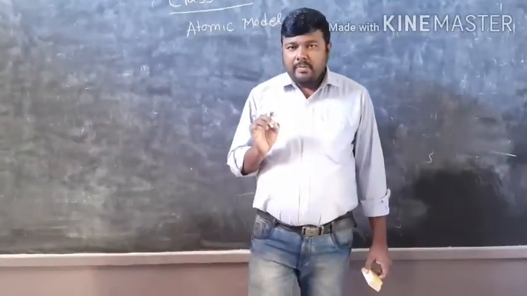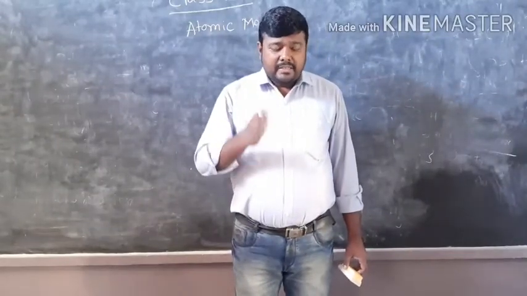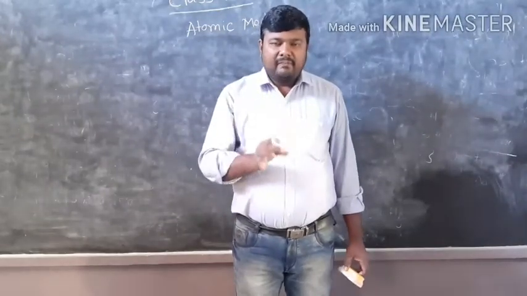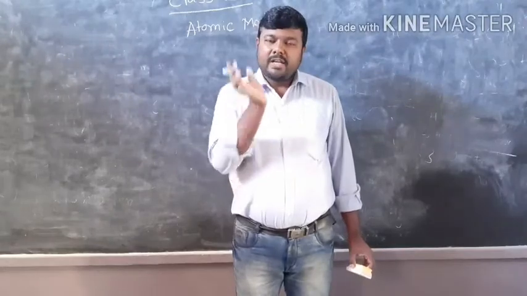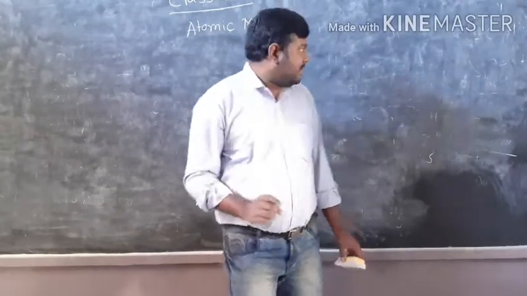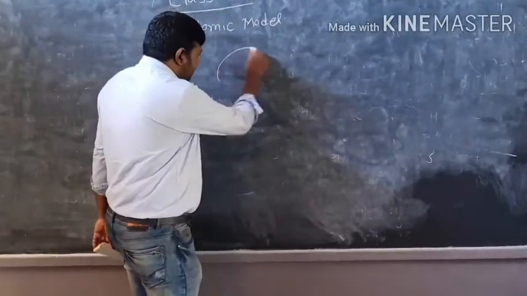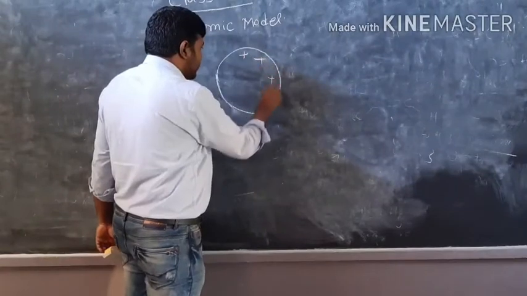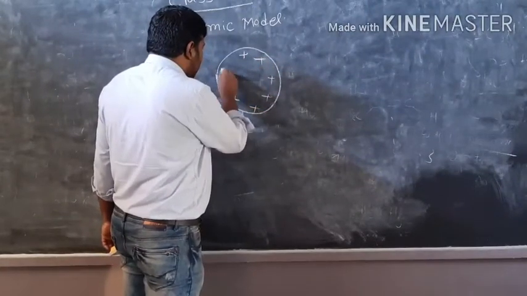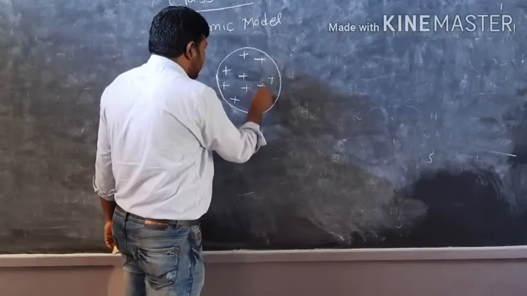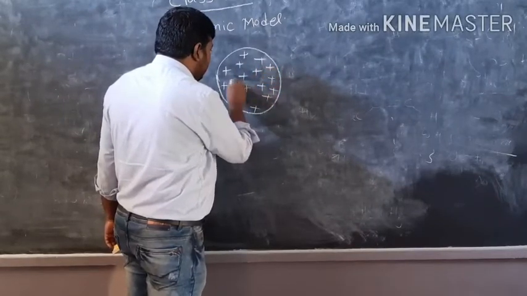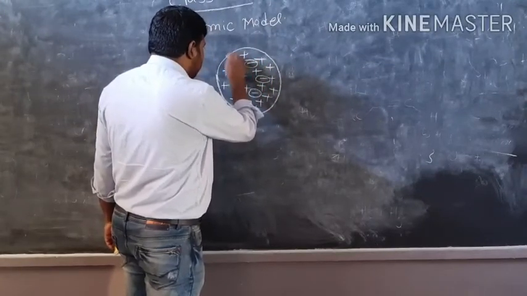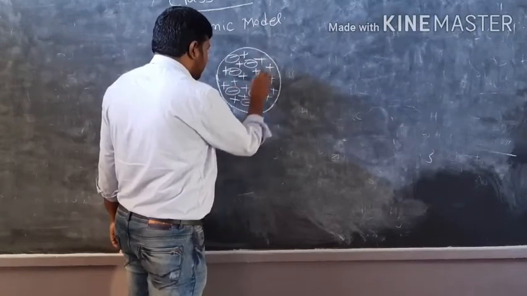So here one thing you have to remember is that it's just like the bisected part of a watermelon. That red edible part will be considered as the positive charge, and the seeds of the watermelon will be considered as the negative charge. Like this, he said that the atom will be spherical and all the spaces of the atom will be filled with the positive charge, and the negative charge will remain embedded inside the positive charge.